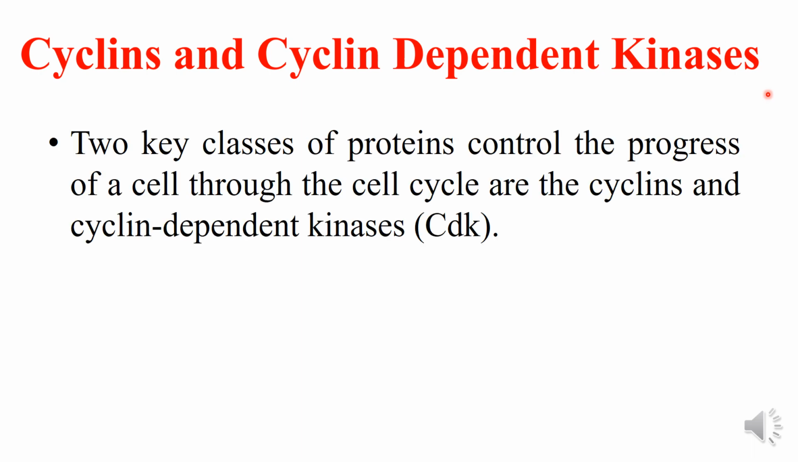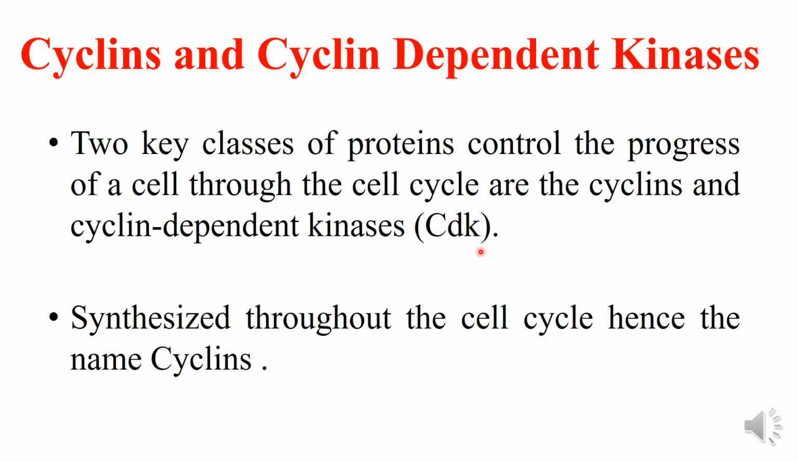Cyclins and cyclin-dependent kinases. The cell cycle is regulated by a complex of proteins called cyclins and cyclin-dependent kinases. At least 10 different cyclins are known and 8 different cyclin-dependent kinases are known. So these are two classes of proteins that control the progress of the cell cycle, and as I told you, they are known as cyclins and cyclin-dependent kinases. These are synthesized throughout the cell cycle and hence they are named cyclins.